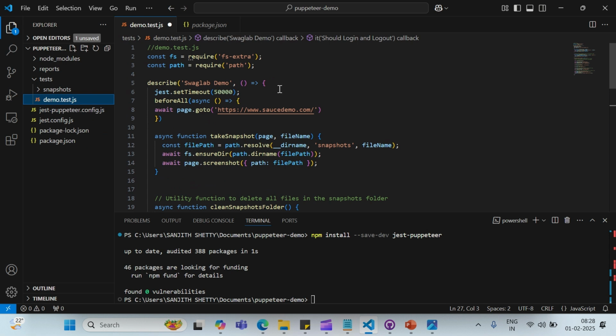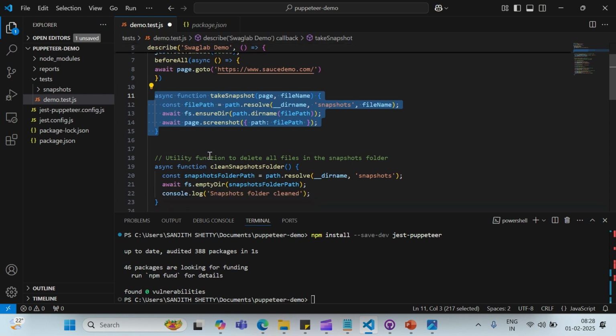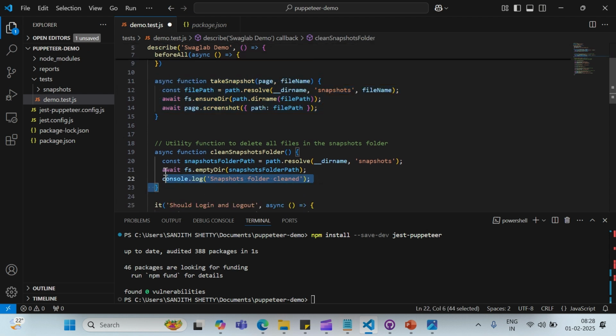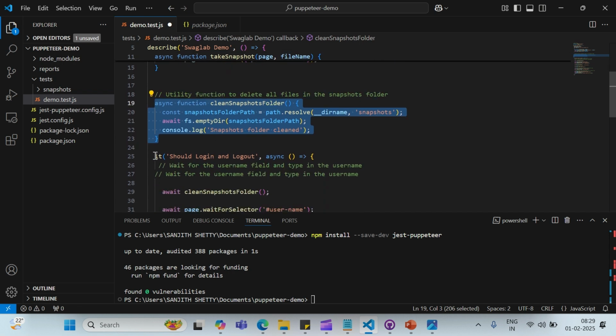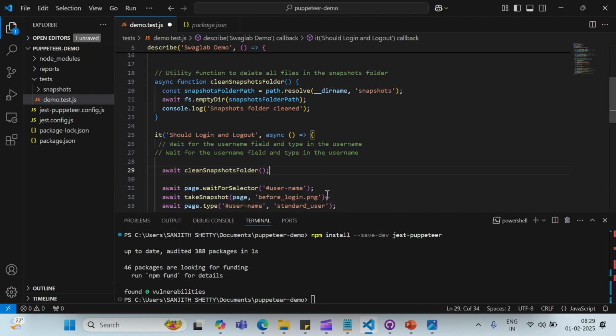This demo test script uses Puppeteer and Jest to automate the login and logout process on the Sauce Demo website. The script starts by navigating to the site and includes utility functions to take snapshots and clean the snapshots folder before tests. The main test case performs the login actions, takes snapshots at different stages, and logs out, ensuring